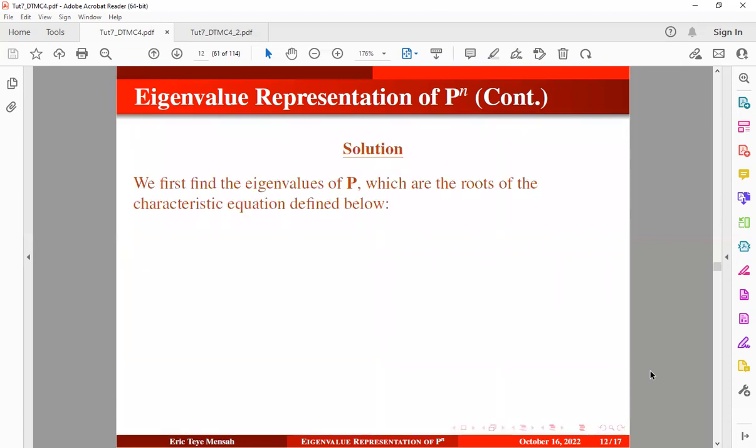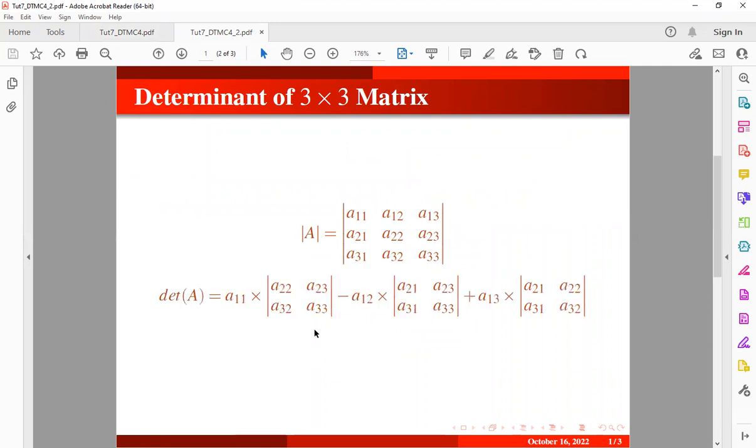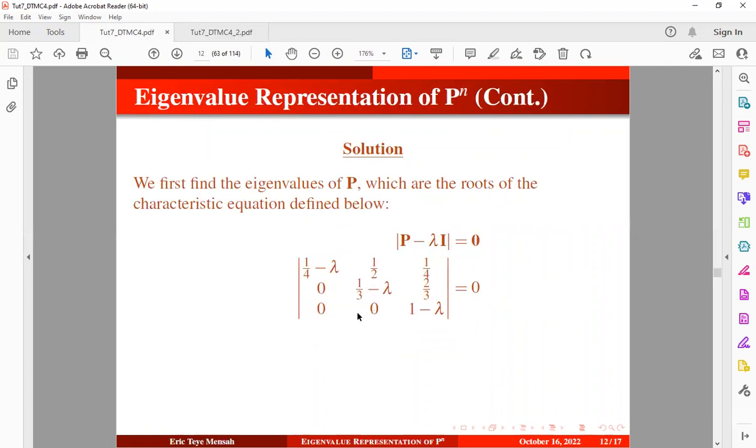So we first find the eigenvalues of the transition probability matrix, which are going to be the roots of the characteristic equation defined below. So we can also represent this in this form. So how do we get a determinant of a 3 by 3 matrix? So let me show you something here. So this is a determinant of a 3 by 3 matrix, and we can use this approach to get the result of interest, okay? So if we use this on this one, we're going to obtain this, okay? And once you work this one out, you have your first eigenvalue to be 1, your second eigenvalue to be 1 out of 3, and your last eigenvalue to be 1 out of 4.